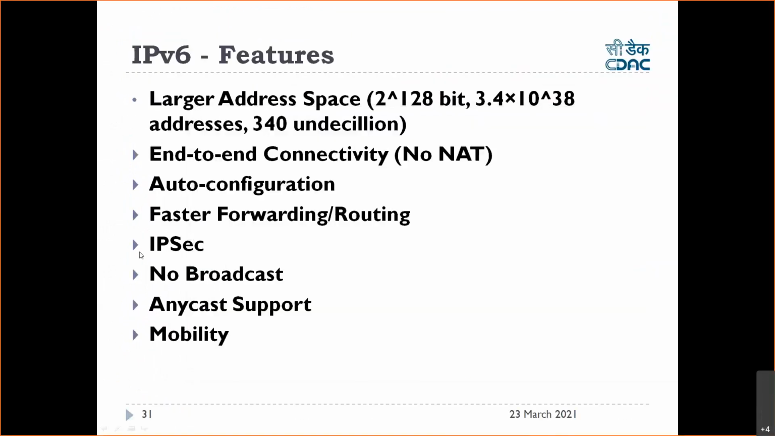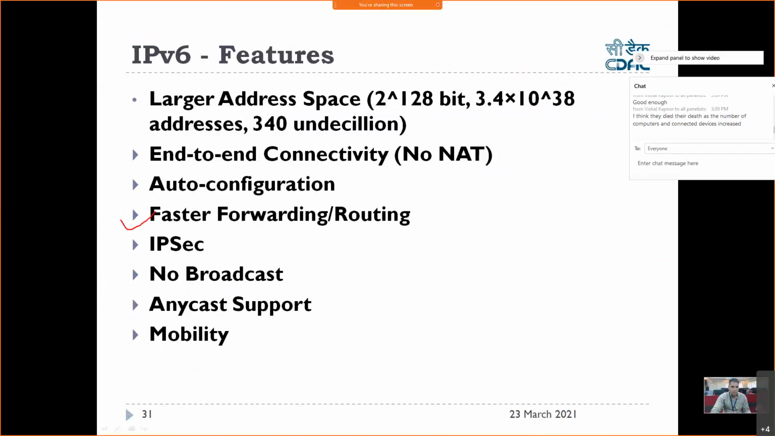Again, what other features are there? It is faster than IPv4, right? Because the header is simplified. It also provides inbuilt security, IPsec, right? Broadcast is not supported, because with broadcast other people were getting unwanted packets, so this is now not supported. And it has something called Anycast support, meaning the same IP address can be assigned to multiple systems. This is called Anycast support here.